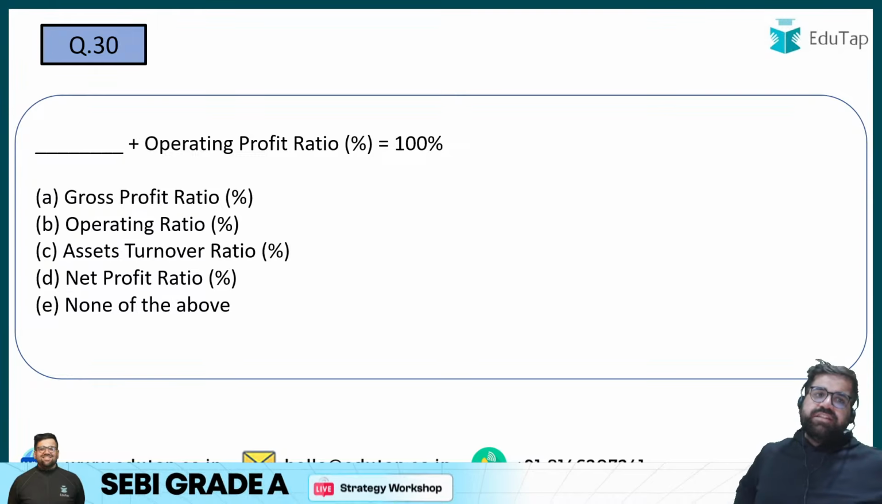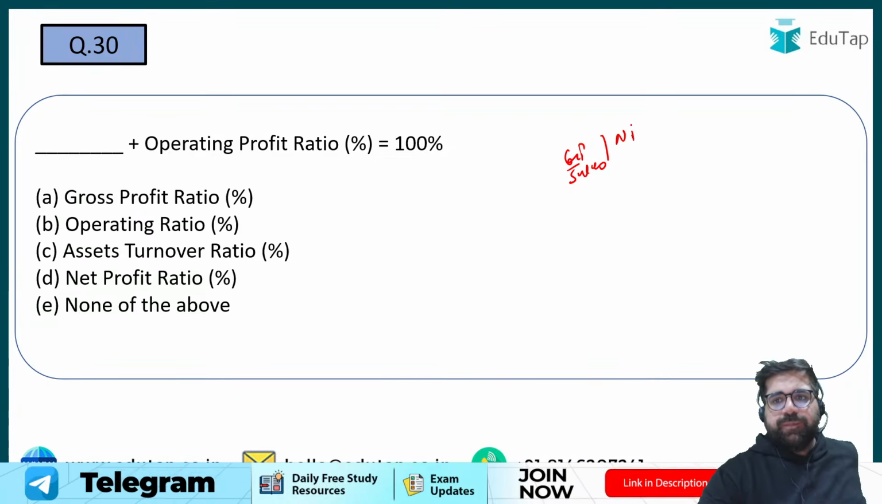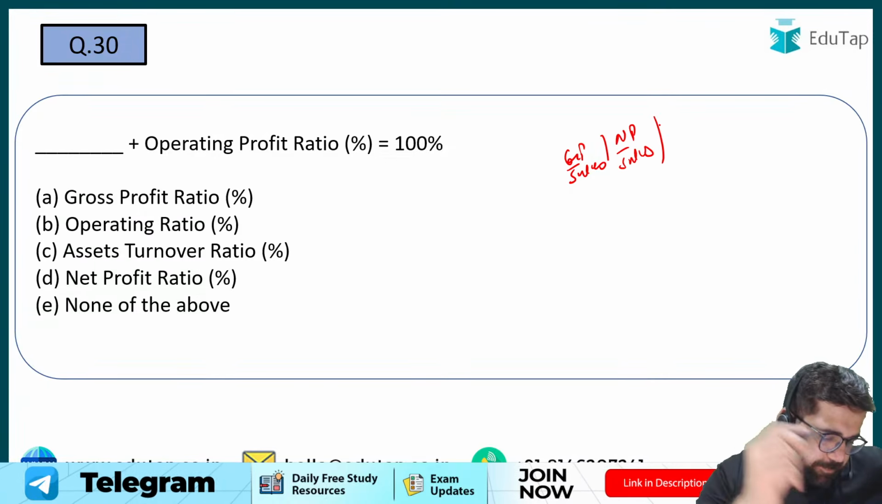Dash plus operating profit ratio is equal to 100%. Gross profit ratio is what? Gross profit divided by sales. Right? Net profit ratio is net profit divided by sales. Asset turnover ratio.